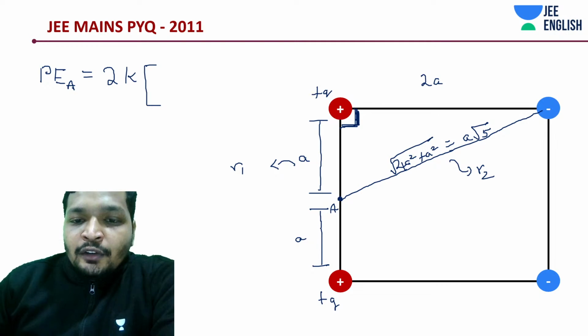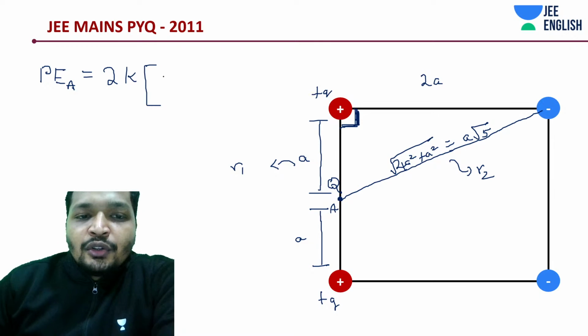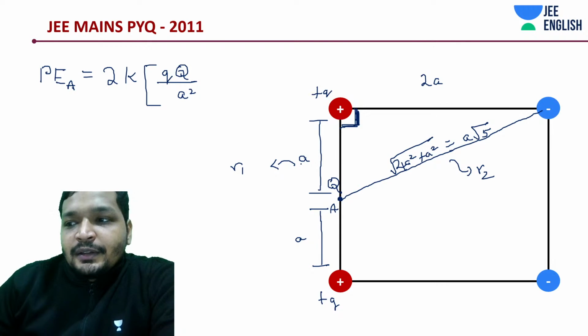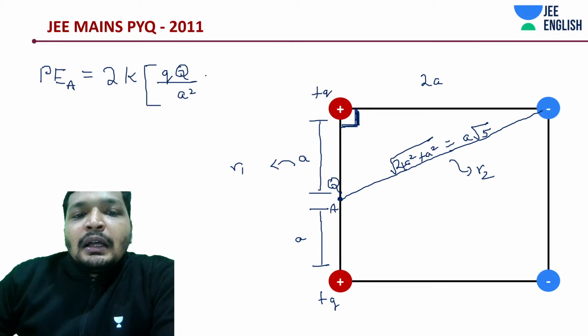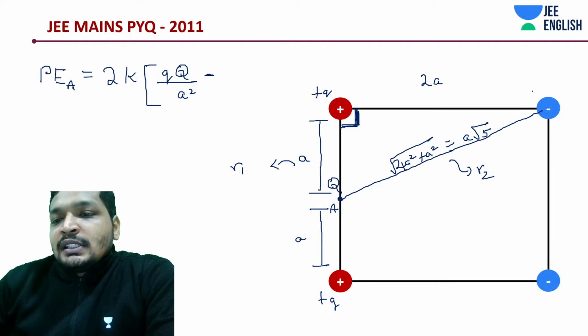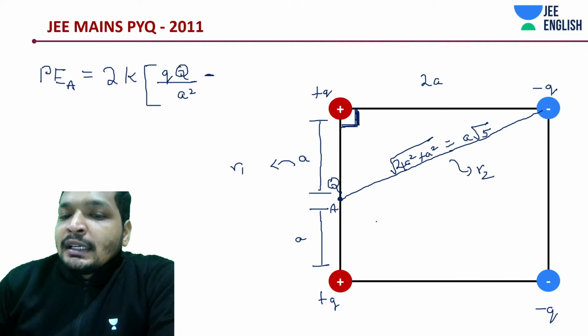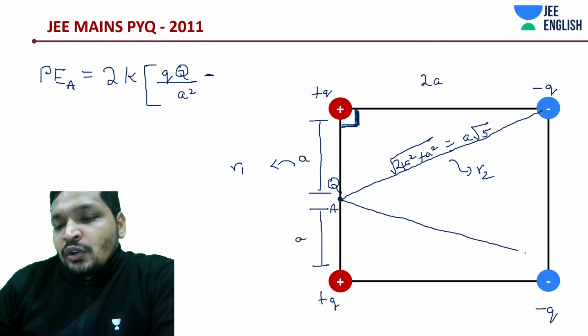What was the value of the charge at this point? Capital Q was given to you. It's going to be q into capital Q divided by A square. Simple. Then there would be a negative sign because this is negative Q. If you do it for 1, it's good enough because also R.